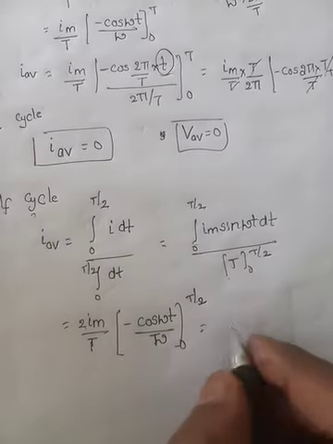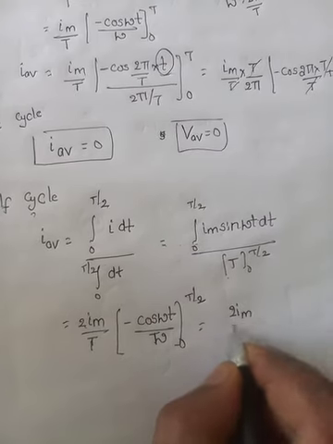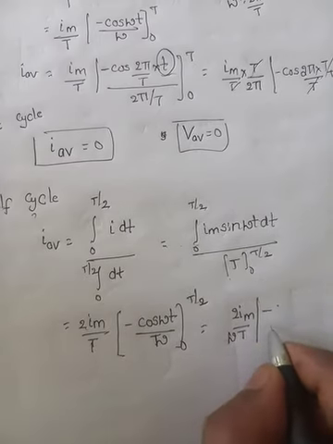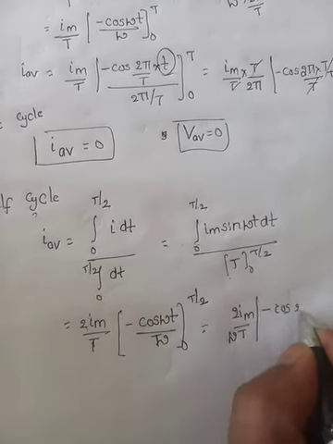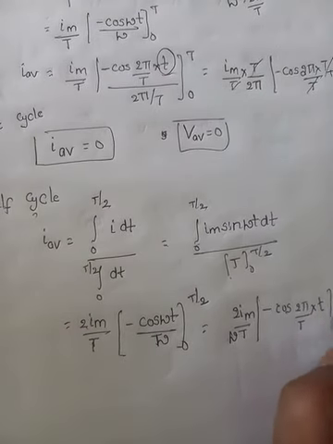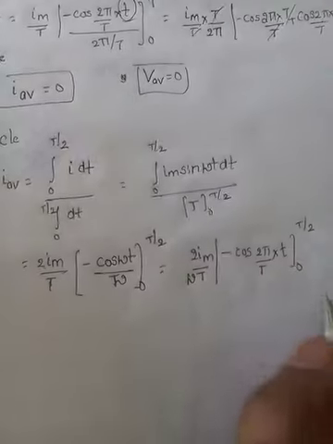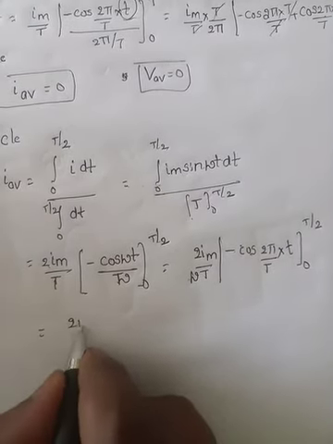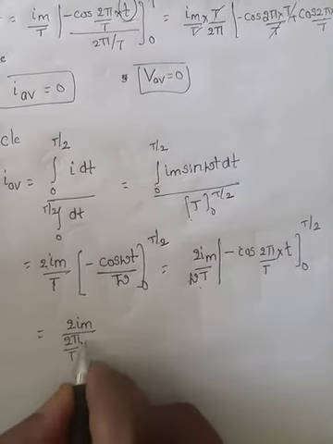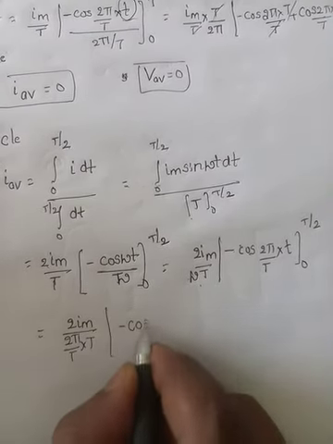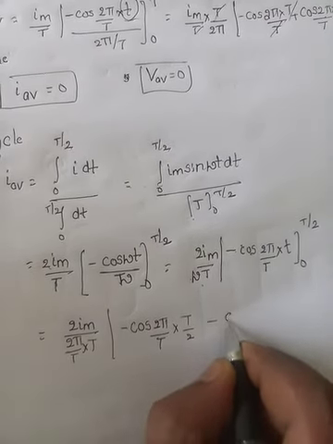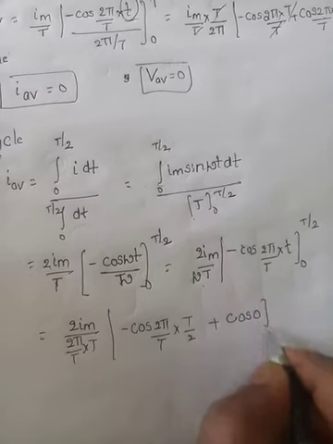Apply the limits: 2 I m by T, send omega here, minus cos omega, where omega is 2 pi by T, into t from 0 to T by 2. Same way, 2 I m by what is omega? 2 pi by T into T, minus cos 2 pi by T into T by 2, minus of minus plus cos 0.